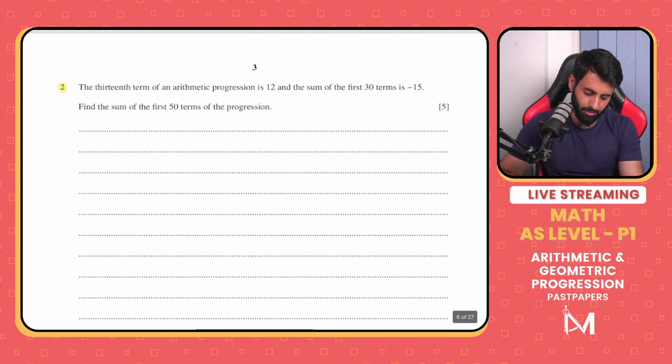The 13th term of an arithmetic progression is 12, and the sum of the first 30 terms is minus 15. Find the sum of the first 50 terms. So it's a lengthy question, but it's not exactly a difficult question. Okay, let's see what's what.